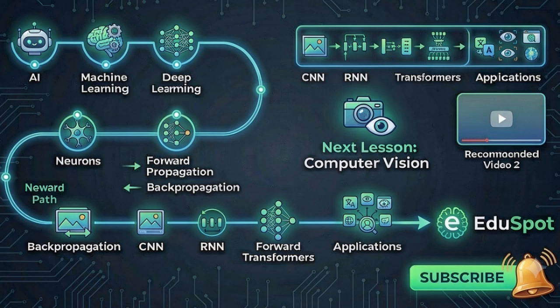Next, we learned how deep learning improves through training using forward propagation, loss functions, and backpropagation. We also discussed activation functions, epochs, and overfitting. Finally, we explored different deep learning models like CNNs, RNNs, and transformers, along with their real-world applications. Deep learning is one of the most exciting technologies of our time, and it continues to shape industries around the world.